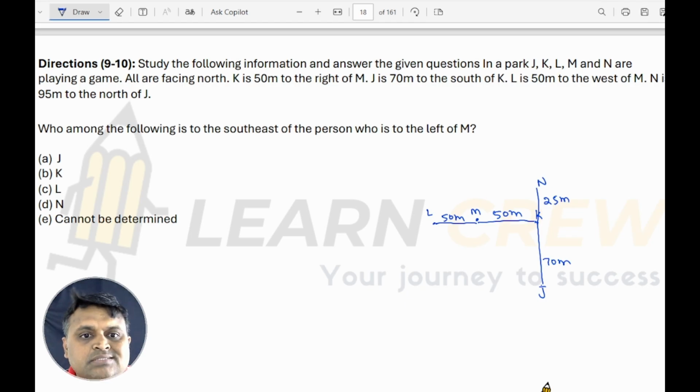Now, who among the following is to the southeast of the person who is to the left of M? Who is to the left of M? Left of M is L. Who is to the southeast of L? Southeast of L is, this is southeast. Southeast of L is J. So the answer is J.